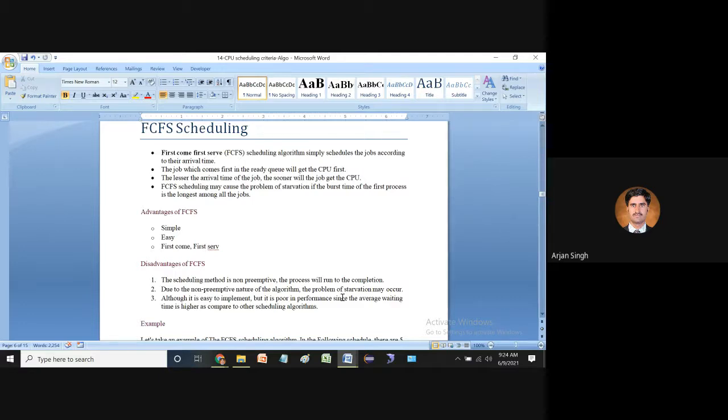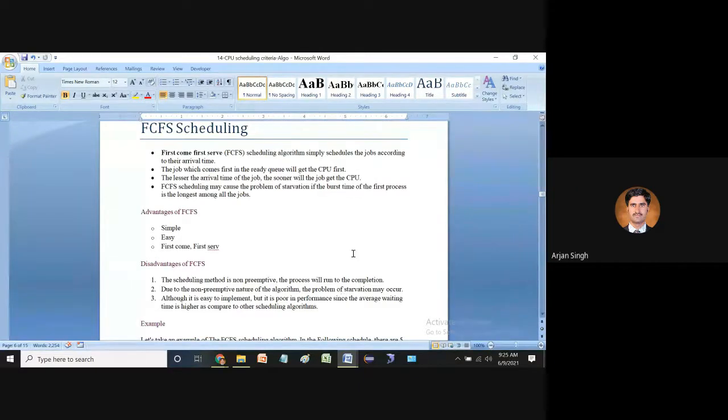It means that if one process is assigned to the CPU, then until the process is completed, the CPU cannot engage with any other, right? So this is all about starvation. Due to the non-preemptive nature of the algorithm, the problem of starvation may occur, because until one process is completed, the CPU is busy with the same process.